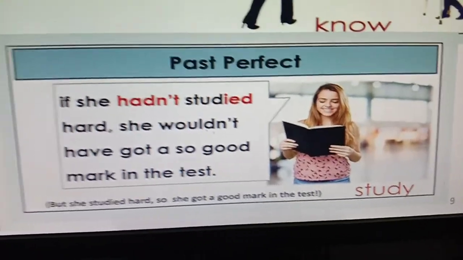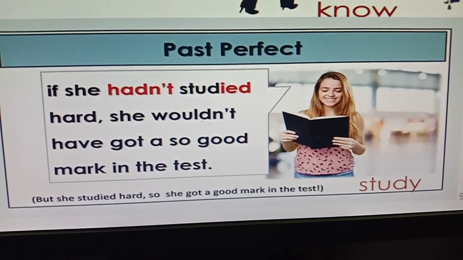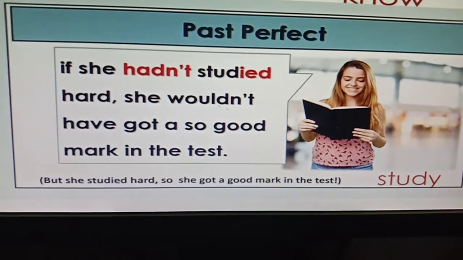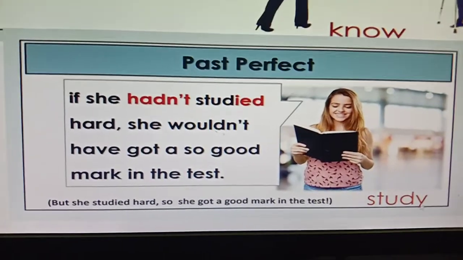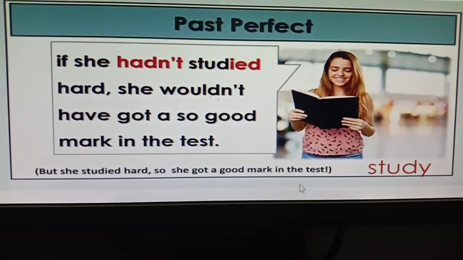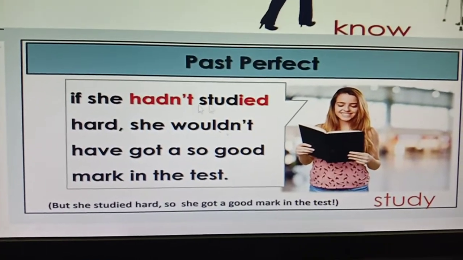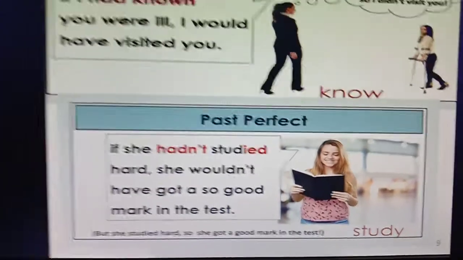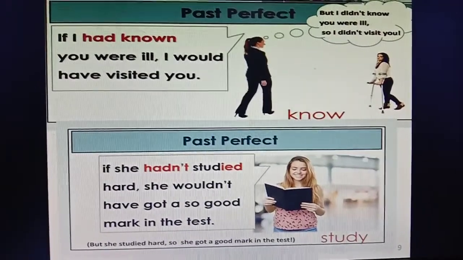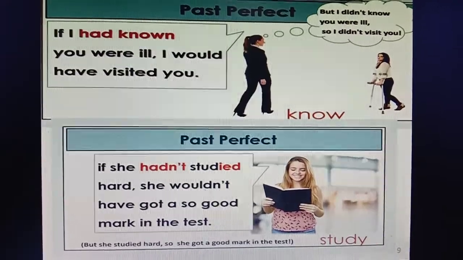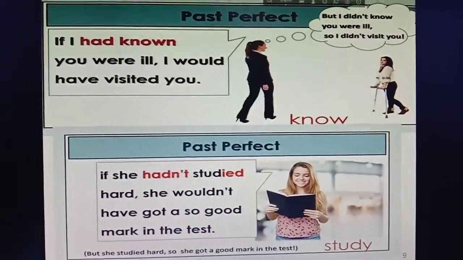Okay, then the second one, if she hadn't studied hard, she wouldn't have got so good a mark in the test. This is also an imagined situation because she studied hard, so she got a good mark in the test. So if she hadn't studied hard, this indicates an imagination. Okay, so if you are going to talk about an imagined situation, you have to use the past perfect tense. Okay, boys, learn the examples very clearly.